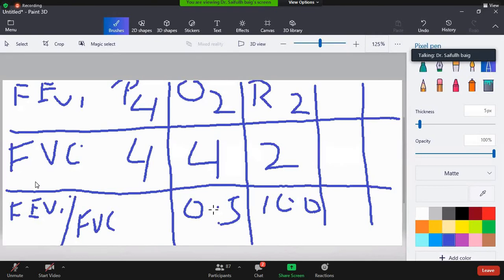Is that clear to everyone? Or should I repeat it, because this is the most important part. Any doubts? They should be cleared right now. Very good.